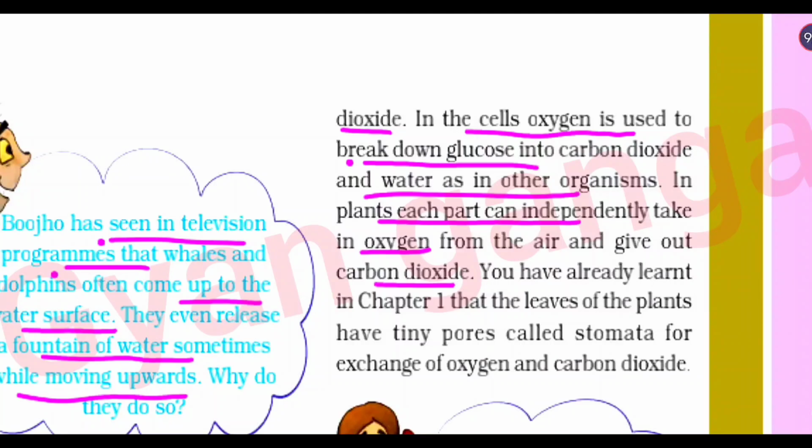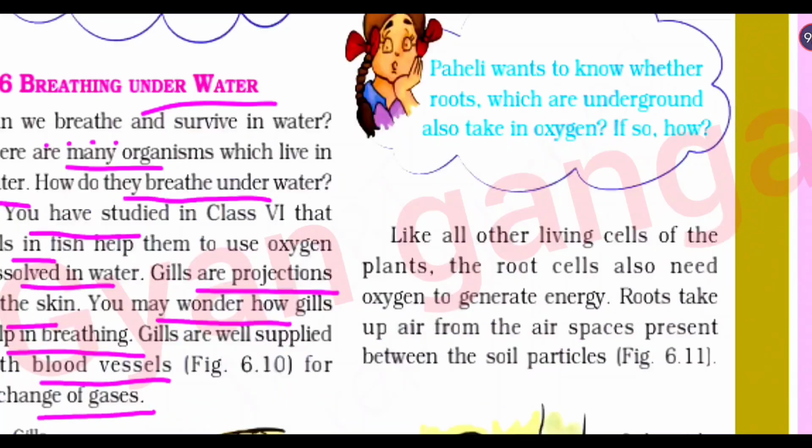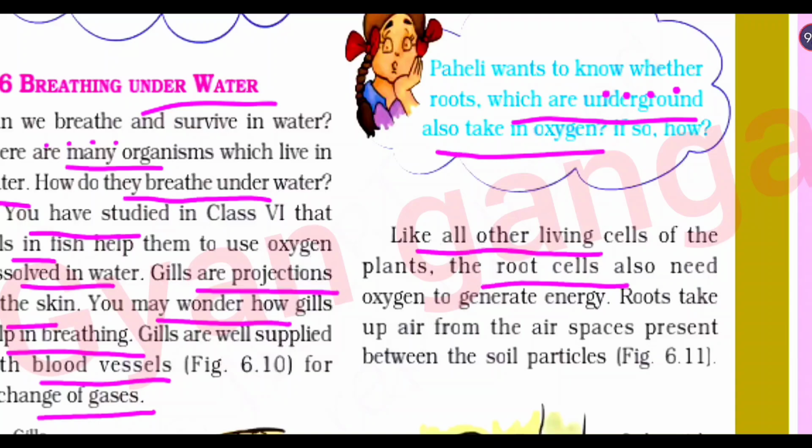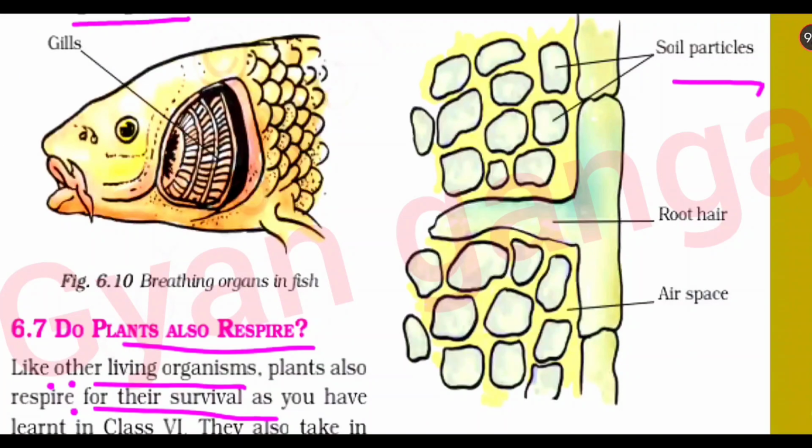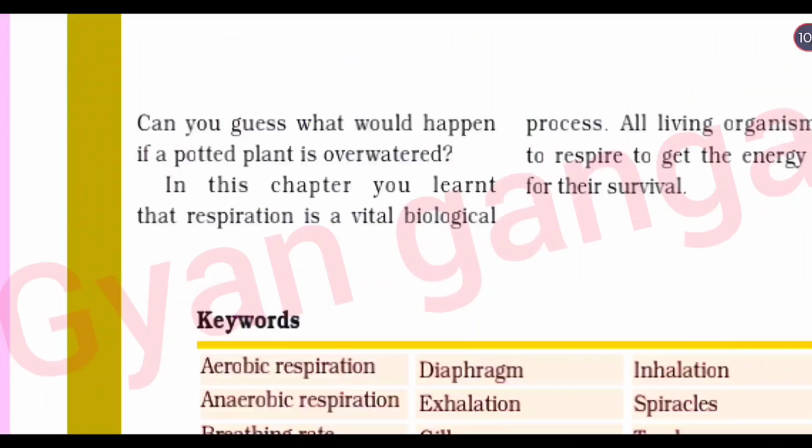You have already learned in chapter 1 that leaves of the plants have tiny pores called stomata for exchange of gases. Paheli wants to know whether roots which are underground also take in oxygen. If so, how? Like all other living organisms, the root cells of the plant also need oxygen to generate energy. Roots take up air from the air space present between the soil particles. Figure 6.11. So these are soil particles and these are roots here and these are air spaces between the soil particles. Can you guess what would happen if a potted plant is overwatered?